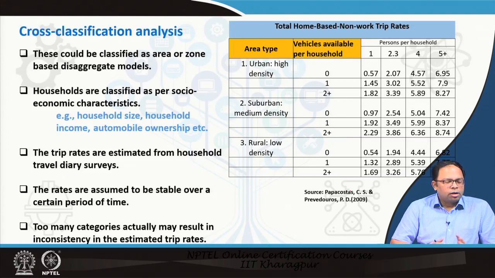But this is called cross classification, because similar to how we did it when we determined the synthetic population, we were doing those simulations or microsimulations. We have seen that we have divided the entire population into different groups, and then we are trying to determine how each of these groups will change.